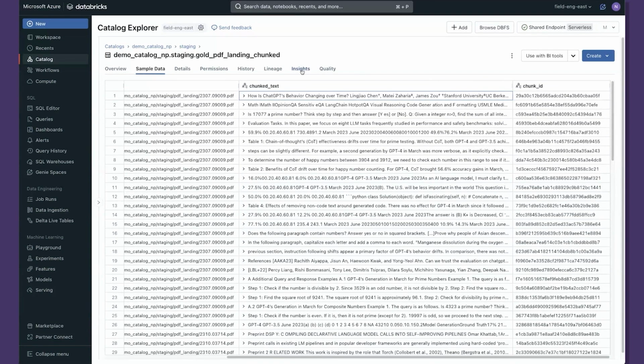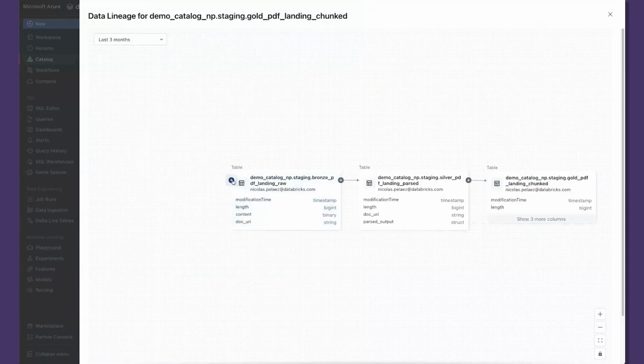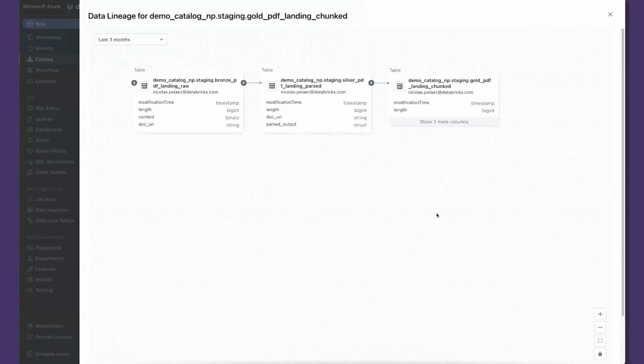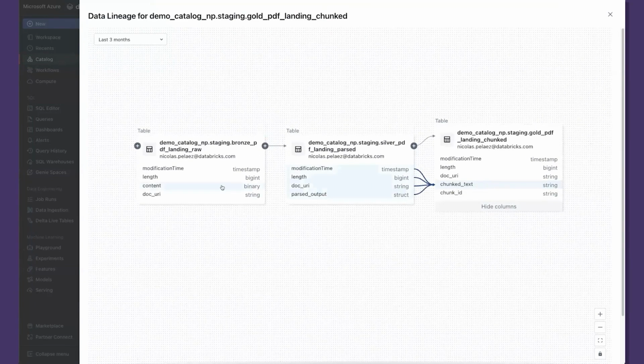Just a little bonus of Unity Catalog too. You can actually go to lineage and you can see the graph. You can see where all this data came from. So if you need to do a root cause, you need to understand your system a little better, right? You can see, okay, this is where my data came from. This is how it was transformed. This is where it ended up.